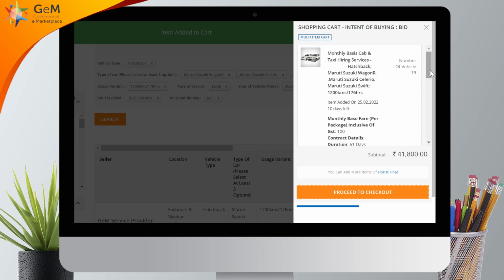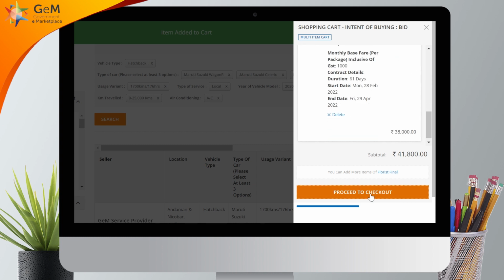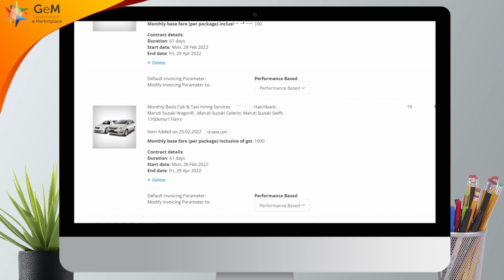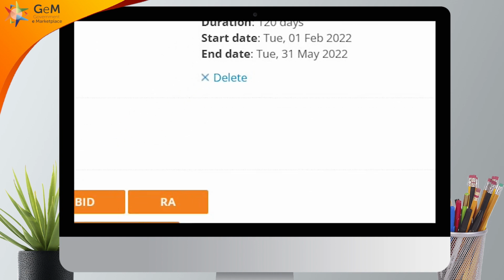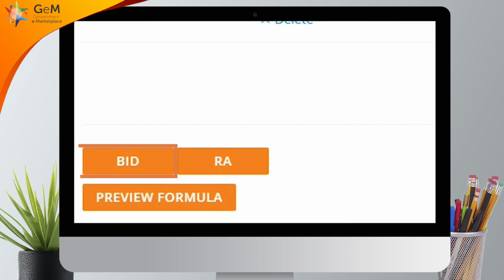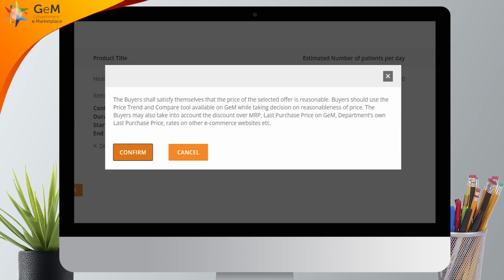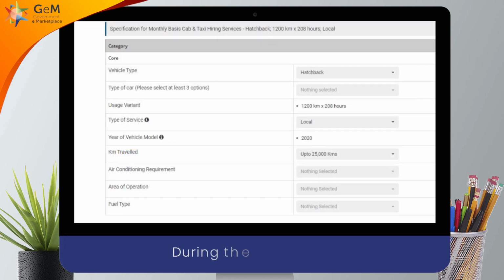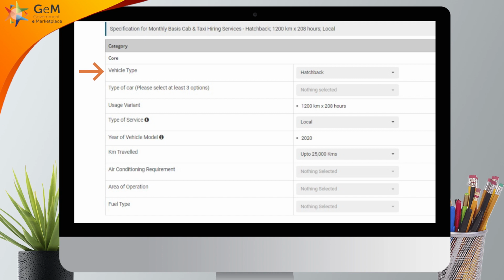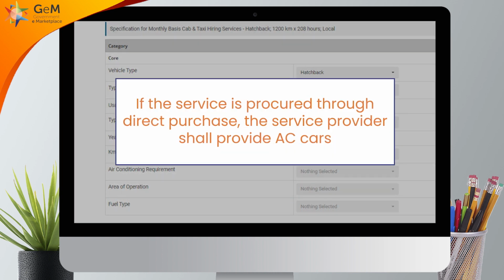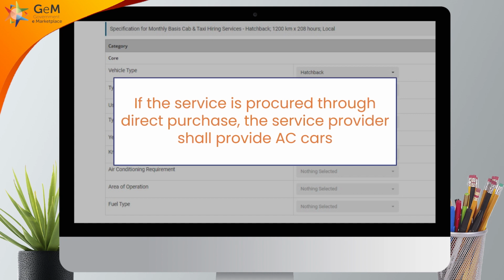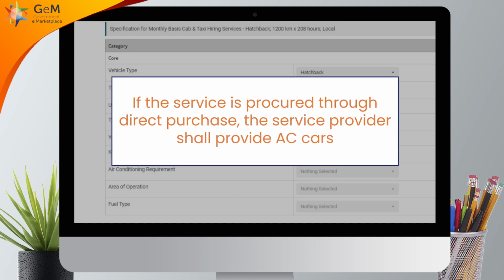Buyer can click on Proceed to checkout when all required services have been included in the cart. On the checkout screen, click on Bid to create bid. A pop-up will appear. Click on Confirm to continue. During the creation of bid, buyer can select the fuel type, area of operation, type of car, and air conditioning requirement. If the service is procured through direct purchase, the service provider shall provide AC cars.